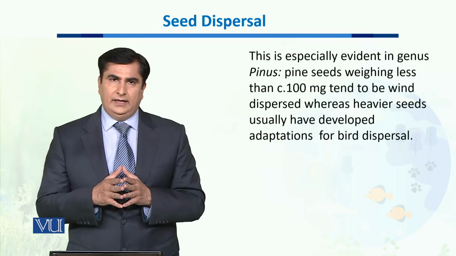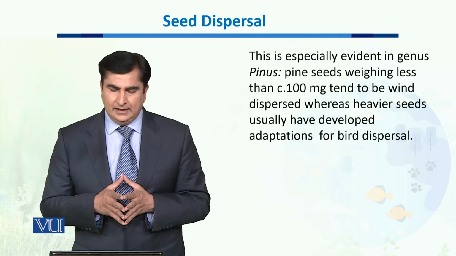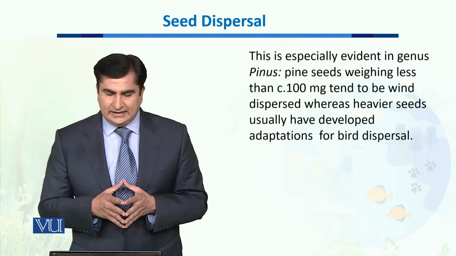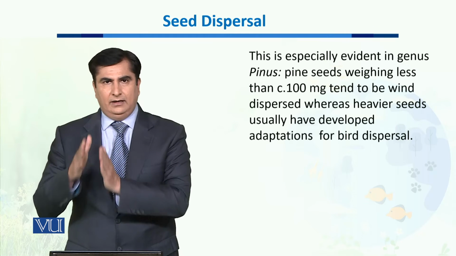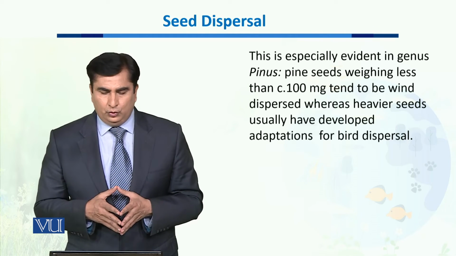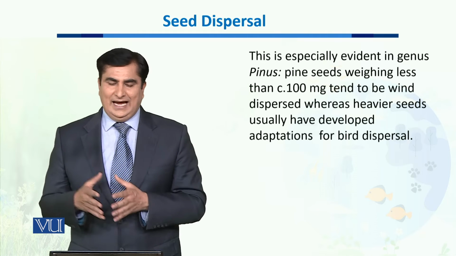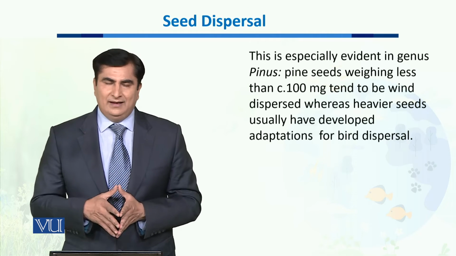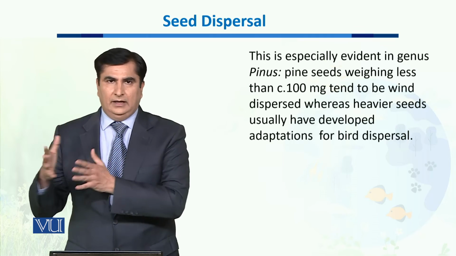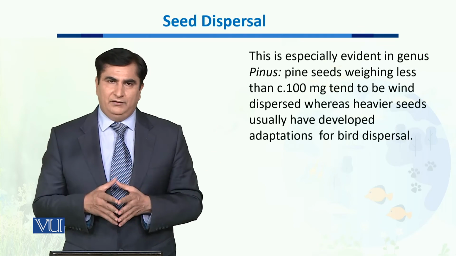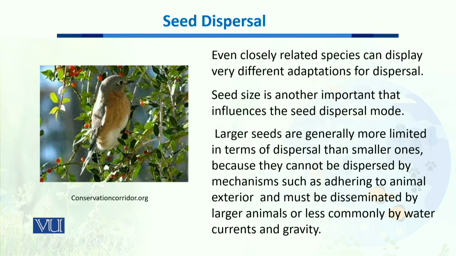This phenomenon is especially evident in the genus Pinus, where pine seeds weighing less than 100 milligrams tend to be dispersed through the wind, whereas heavier seeds usually develop different adaptations, for example, dispersal through birds or even other animals. The mode of dispersal, even among closely related species, can display very different adaptations, and it all depends on the size as well as the weight of the seeds.